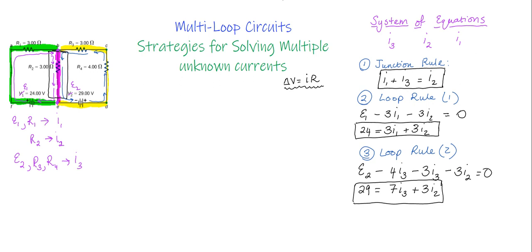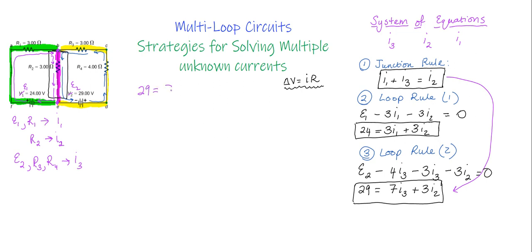Okay, so first things first, I am going to do some substitution so that I can eliminate a variable. I have 3 here and I want to get it down to 2. So what I'm going to do here is I'm going to take this I2, which I've already solved for, and I'm going to substitute it into this equation down here. Now you could do the same thing over here. It's totally up to you. So let's go ahead and do that.